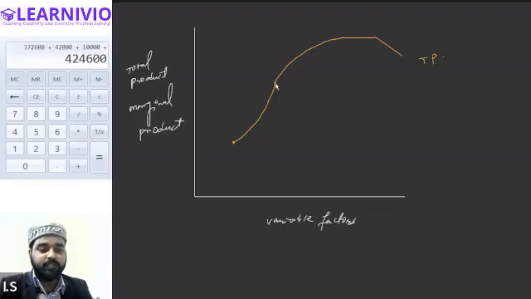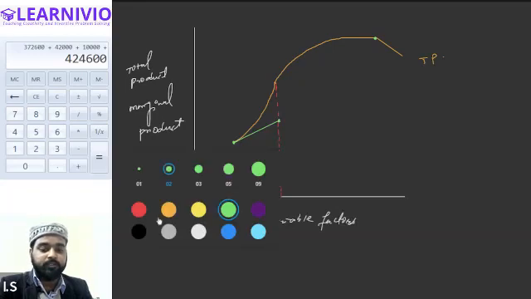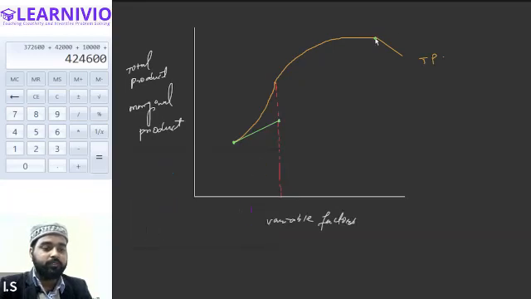Yes, sir. Okay. Now, till total product increases at an increasing rate, till its shape is convex to the origin, till this point, marginal product keeps on increasing. So let's say marginal product starts from the same point. Till this point it will increase, right? And as soon as total product reaches its maximum point, it becomes constant. When total product becomes constant, what will happen to the marginal product? Marginal product becomes zero.